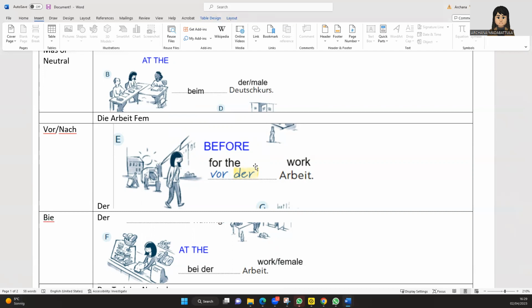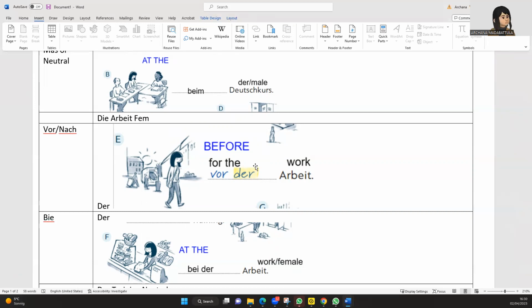The Arbeit is feminine, and I already said that the Arbeit here, in vor or bei, we say it as der. So now the lady is going to the work. After the Deutsch course, she goes to the work. This is vor der Arbeit.